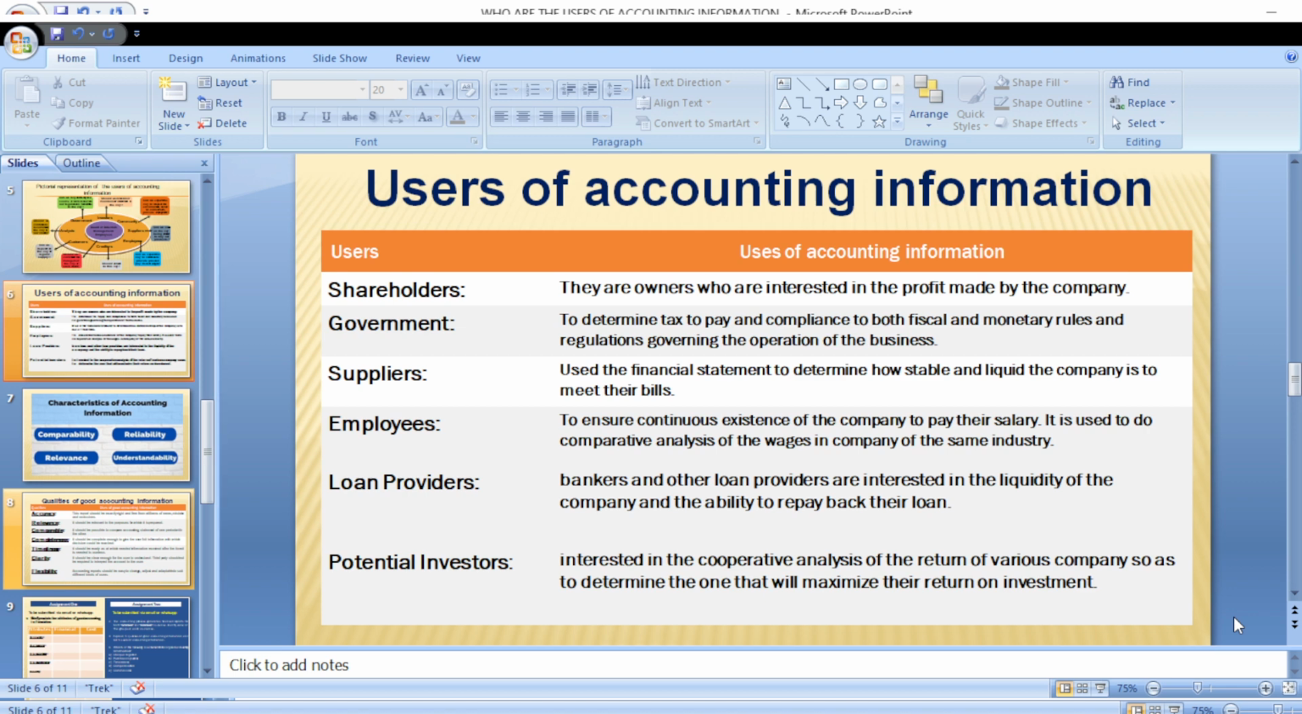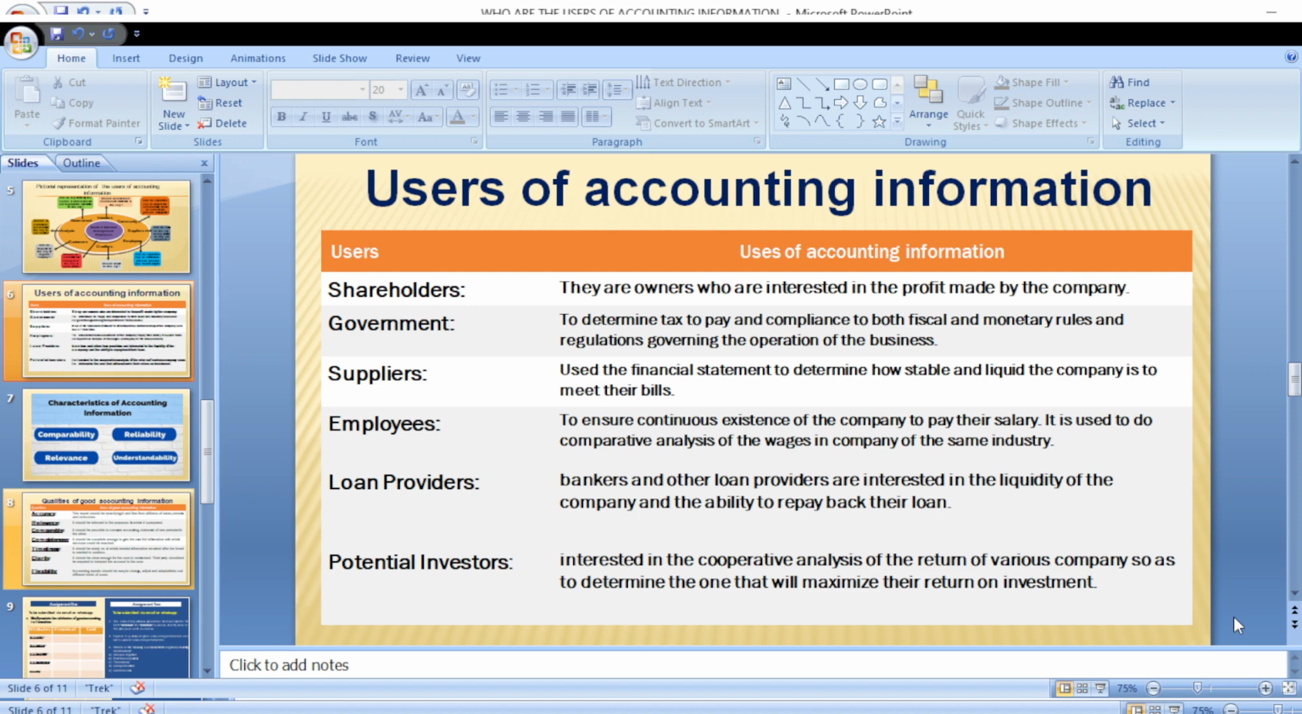Employees will want to know if the company is capable of paying their salary, and what is the industry standard in respect to salary. What are the incentives that are put in place? What are the employment terms? What is in the employment contract? What are the other benefits, apart from the salaries that they are collecting from the company? What are the other benefits that may be accruing to the employees?